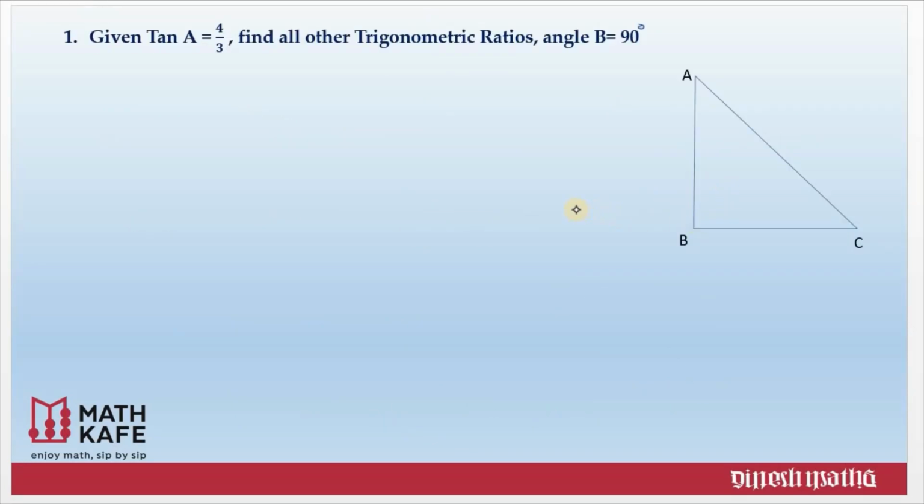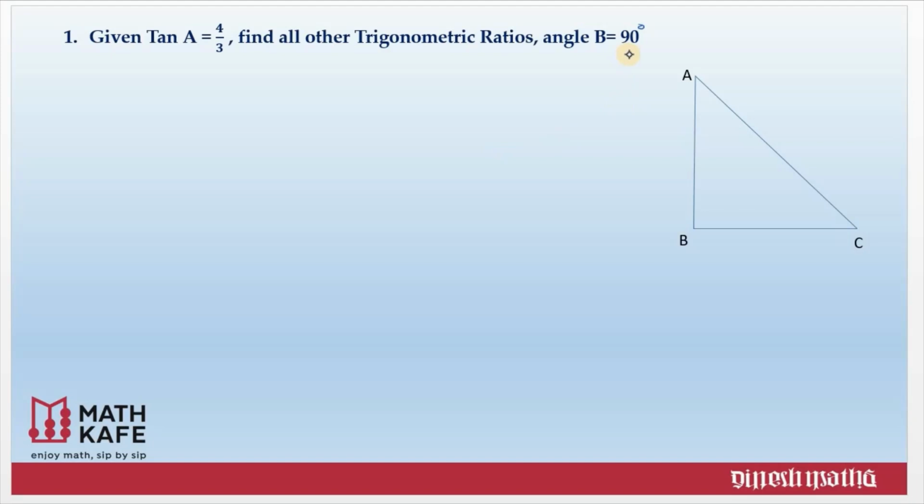Let us see some examples. This is the general format of the first type of question from this section. You will be given one of the trigonometric ratios and you need to find all the remaining trigonometric ratios. Hope you remember we have 6 trigonometric ratios: sine, cos, tan, sec, cosec, cot for the given angle.